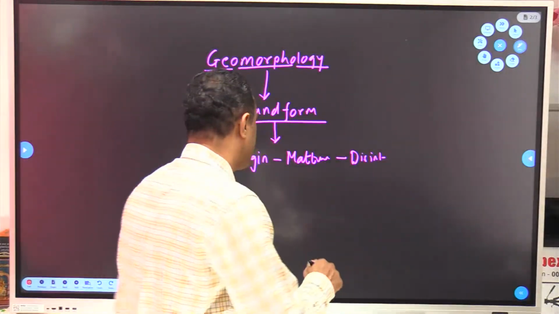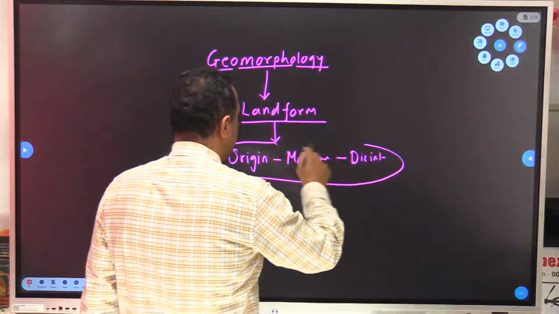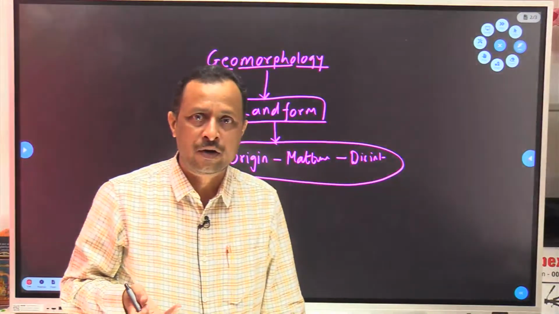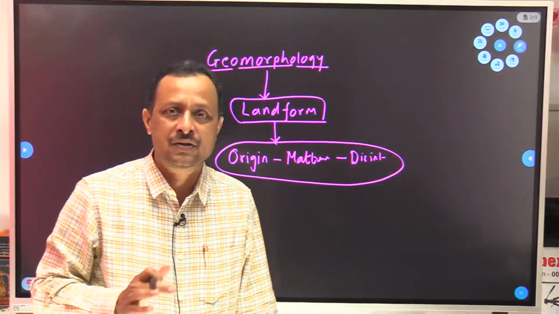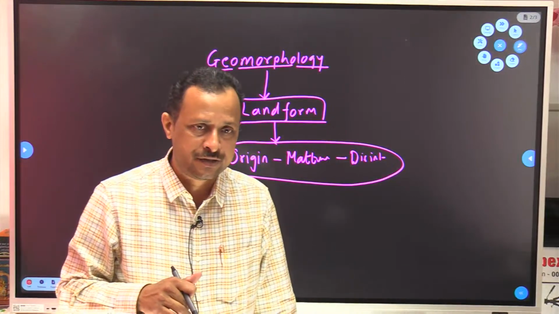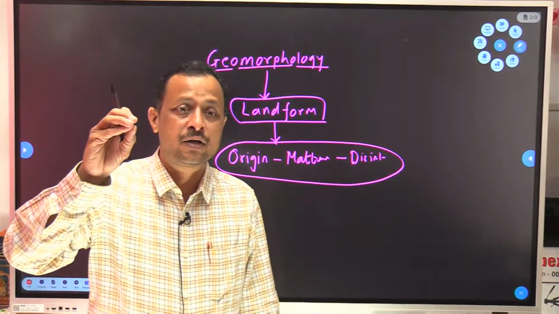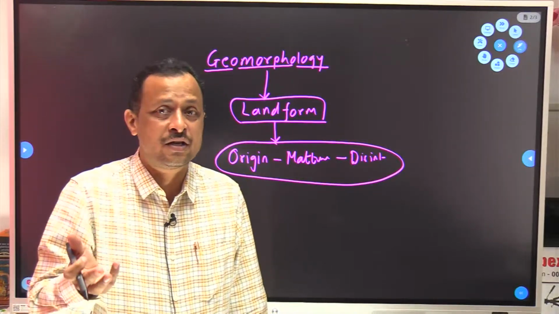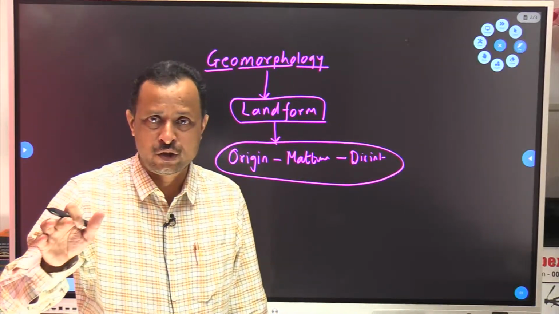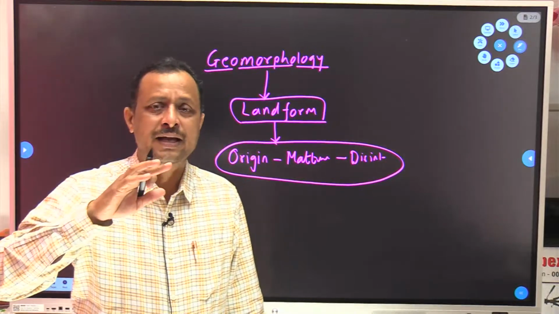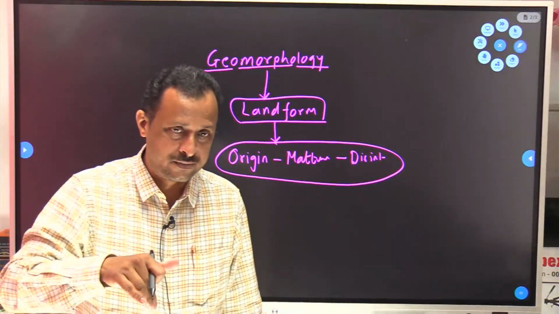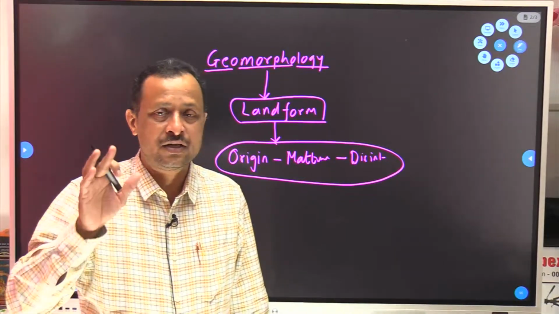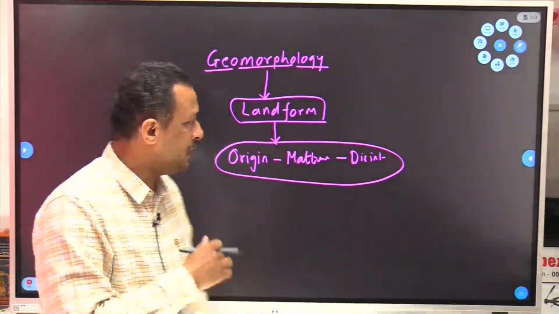Now how can this happen with non-living entities? Accepted, we are living organisms, that's why we pass through this cycle. But what about non-living entities? Himalaya is a mountain in youth stage, Aravalli is a mountain in old stage. So how does this change occur? Of course, this change is very gradual, very, very slow. All these cycles of landforms take millions of years. So we cannot see those changes in our lifetime, but changes do occur. Clear? Now try to understand.